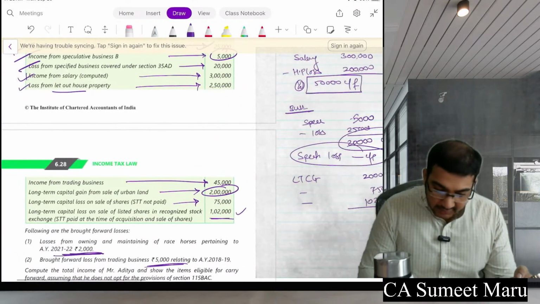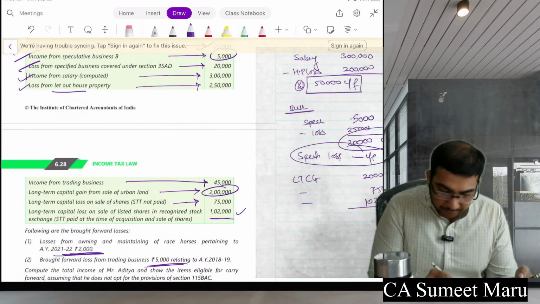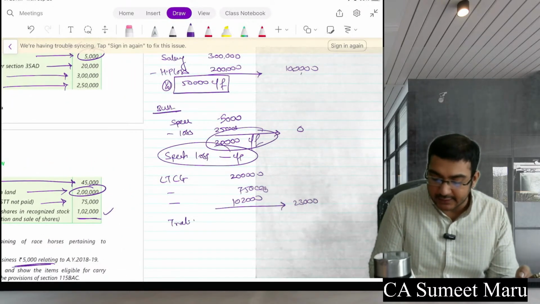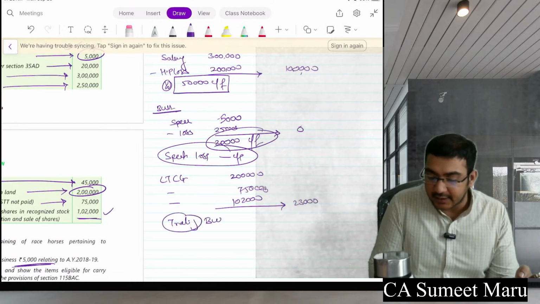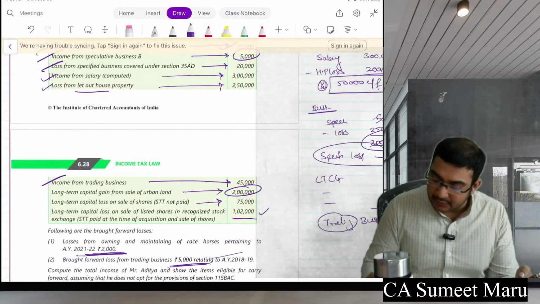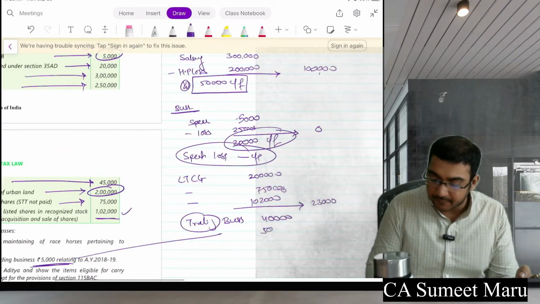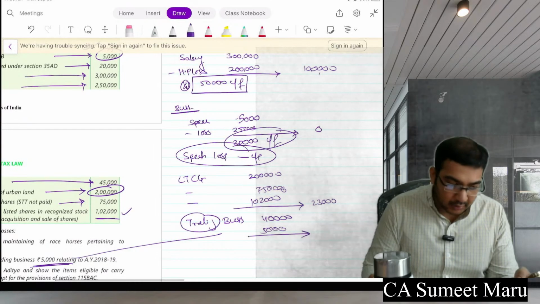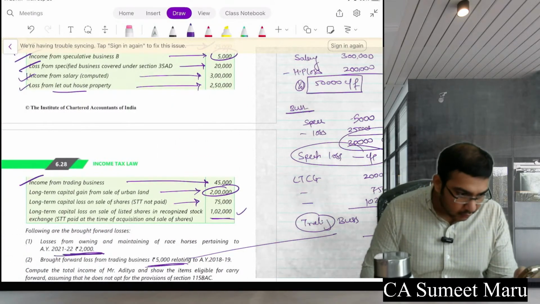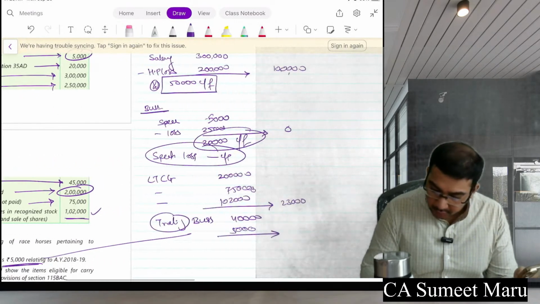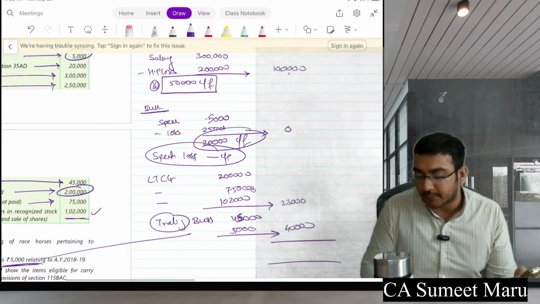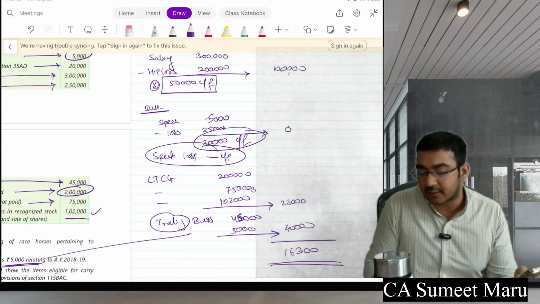Further, see here you have income from trading business. So trading business should be on the upside only. Sorry, I just missed it. Trading business income you have 40,000, and you have a carry forward loss for trading business. So this will be set off here. Balance would be how much outside? Wait a minute. Okay, this is 45,000 and 5,000. So balance would be 40,000 outside. So total comes to 1,63,000.